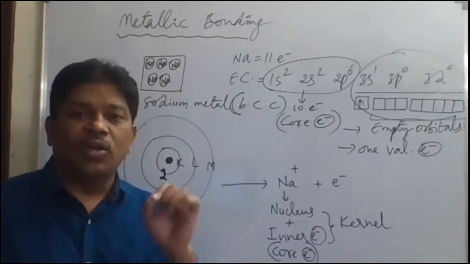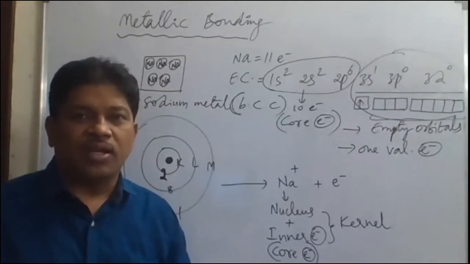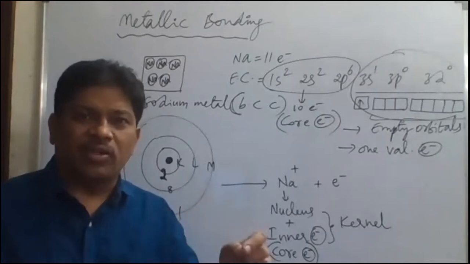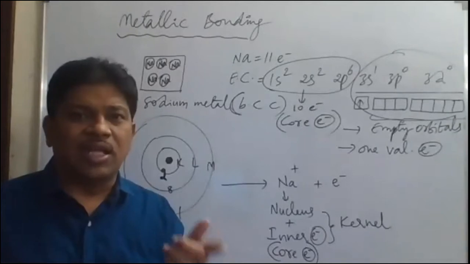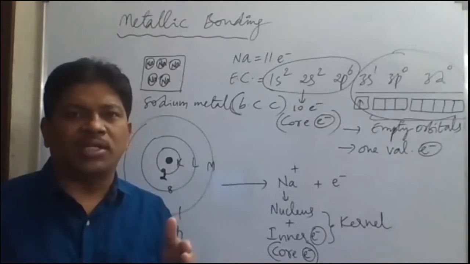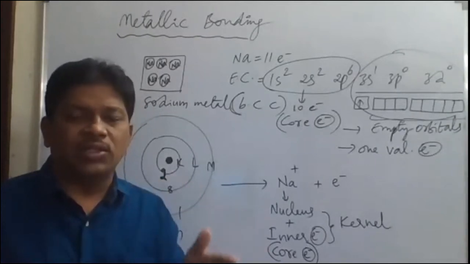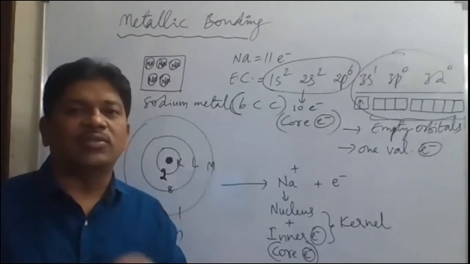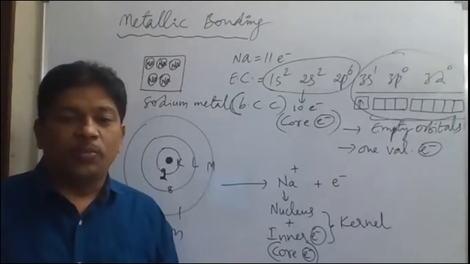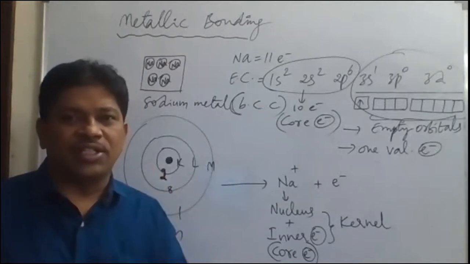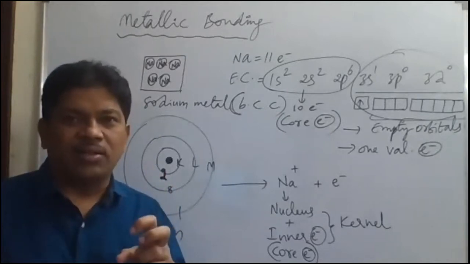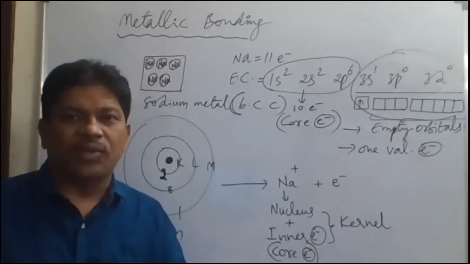They are called delocalized electrons. They are not localized at one position. They are delocalized, moving from one place to another. Throughout the surface of the metal crystal, the electrons will be moving. Because of these electrons, the metal shining will be there, the lustrous nature. The brightness of the shining of a metal surface is due to what?